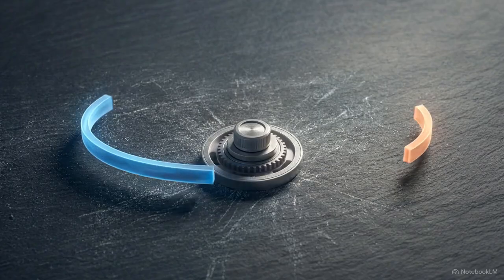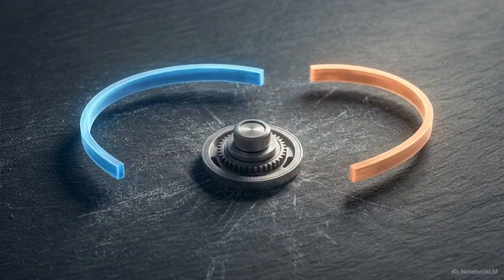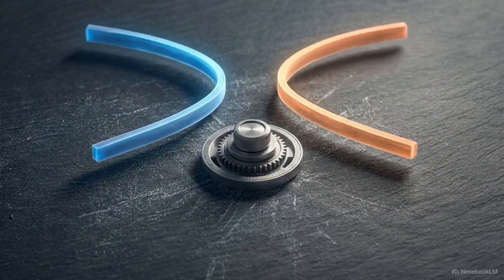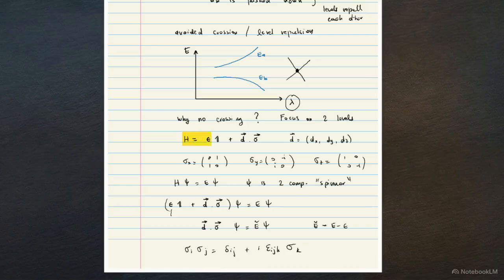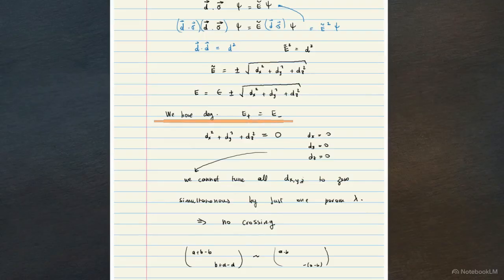Why is an exact crossing of these energy levels mathematically prohibited when tuning just the single perturbation parameter, lambda? To prove why, we map the generic two-level Hamiltonian onto the foundation of quantum spin, the Pauli matrices. In this equation, the d-vector components correspond to the Pauli matrices for the x, y, and z axes. This equation defines the exact eigenvalues for this Pauli-mapped system as the square root of the sum of the squared vector components. The strict condition required for a true crossing is degeneracy.